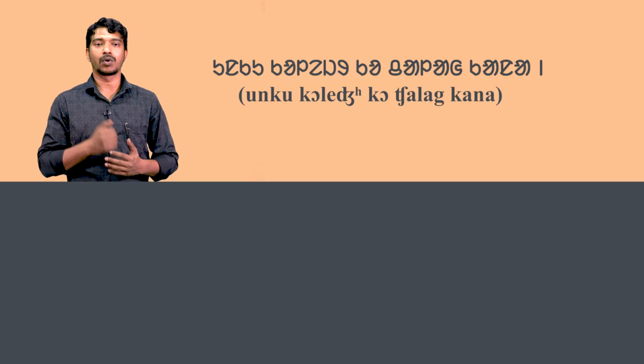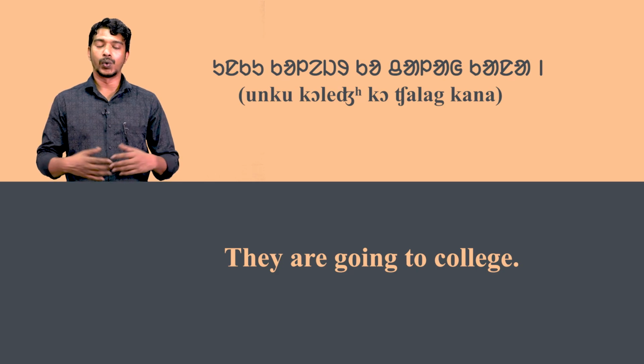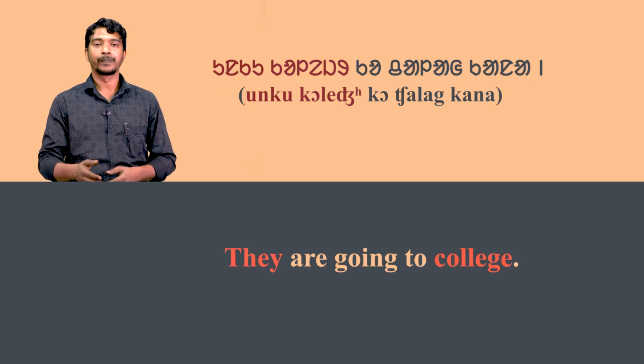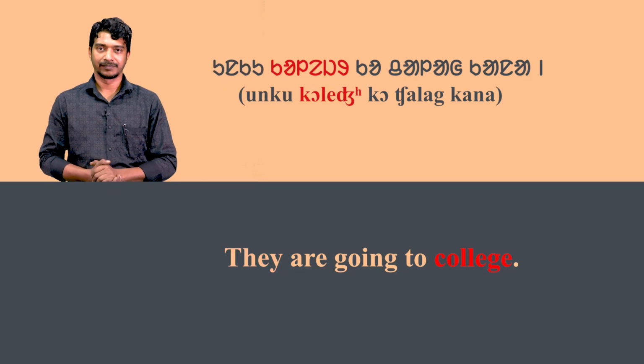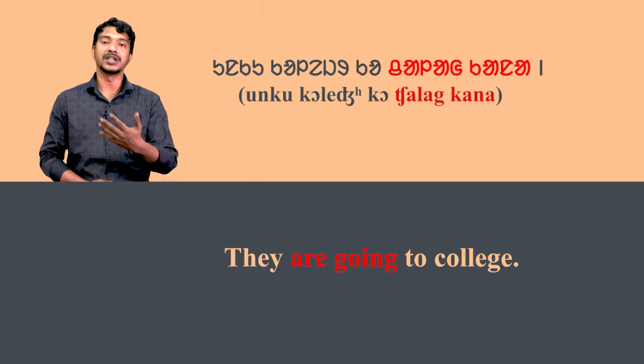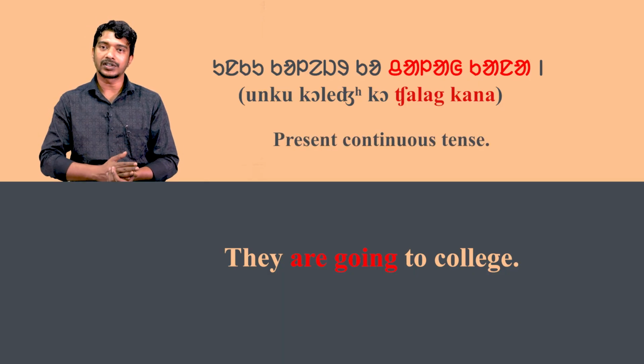In the fourth sentence, unku college ko chala kana means they are going to college. Here, unku means they. College means college. Ko is the subject marker and chala kana means are going. It is an auxiliary verb that denotes the present continuous tense. Now we learn the usage of tahe kana as the principal verb in the following sentences.